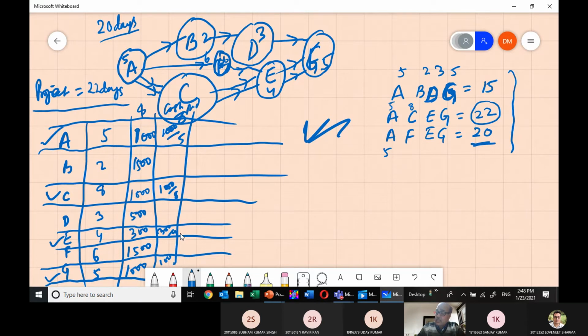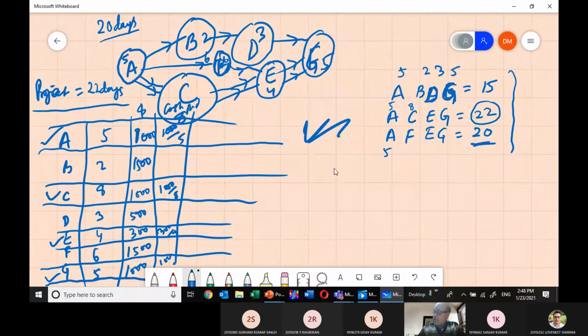Then 300 by 4 is, I think, lesser than 1000 by 8. Which one is less? C. Sorry, E. Am I clear? C or E? E. Please calculate it on a calculator and tell me. C or E, which one is the less? It is E, sir, $75 per day. Okay. It is 75 because C is 125. C is 125 and E is 75. So we have to crash E.